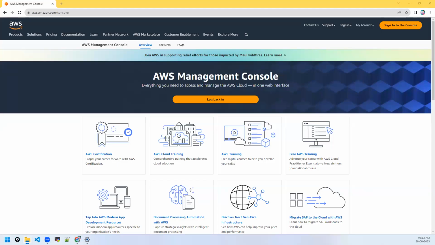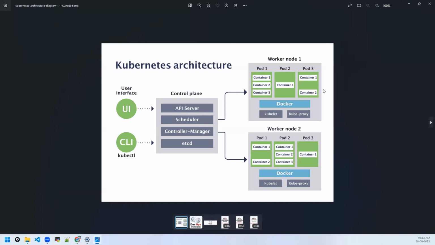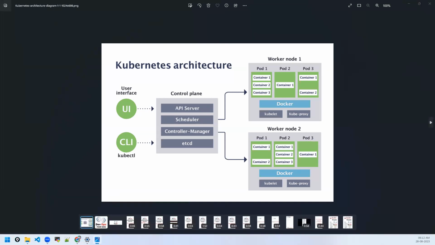Like we were talking about in Swarm, here also we have a Kubernetes cluster, which is a bunch of nodes.